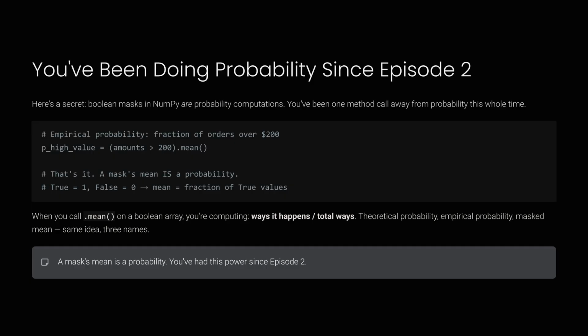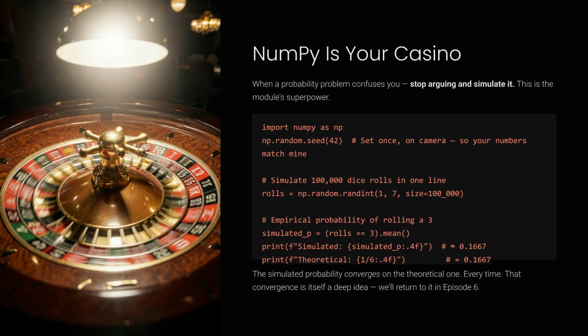Here is a secret. In NumPy, Boolean masks are essentially probability computations. When you call .mean on a Boolean array, you are calculating the fraction of true values, which is exactly the probability we've been talking about. NumPy acts like a casino for simulations.